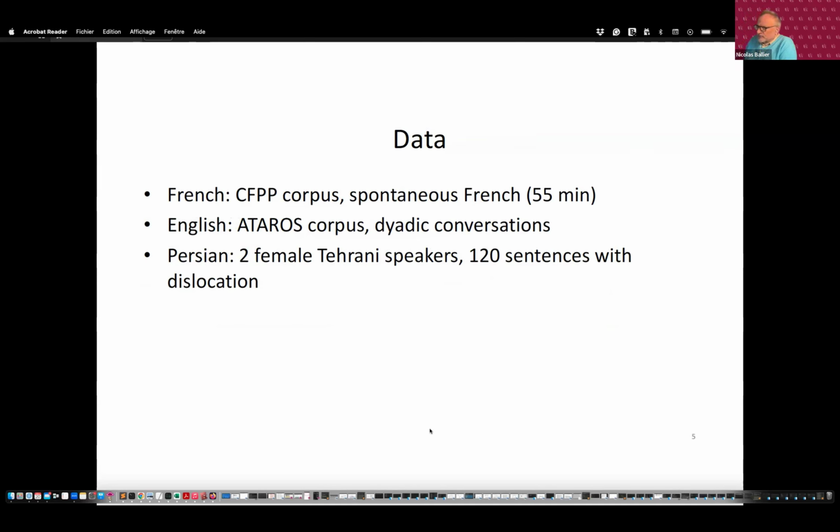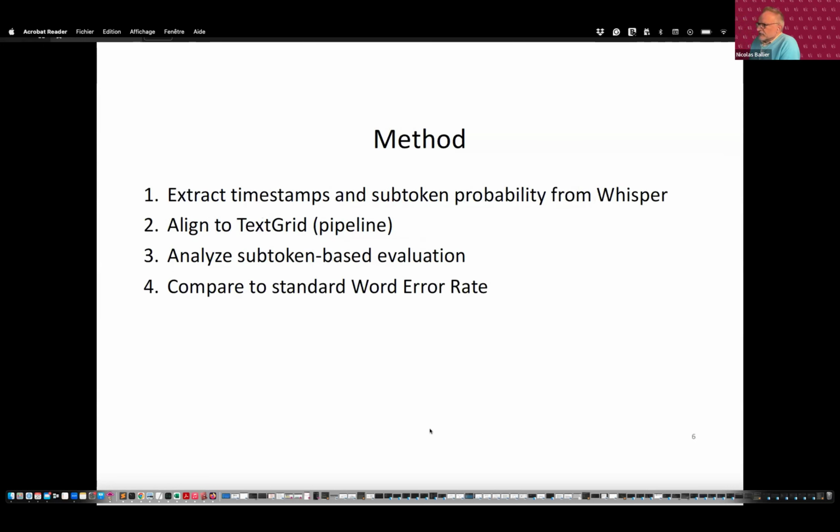We have a similar corpus from the Ateros corpus that was designed to analyze conversation. Because there were so many errors with Persian, we took a very limited set of recordings. We had 2 female Persian speakers reading aloud 120 sentences that included a specific type of dislocation.